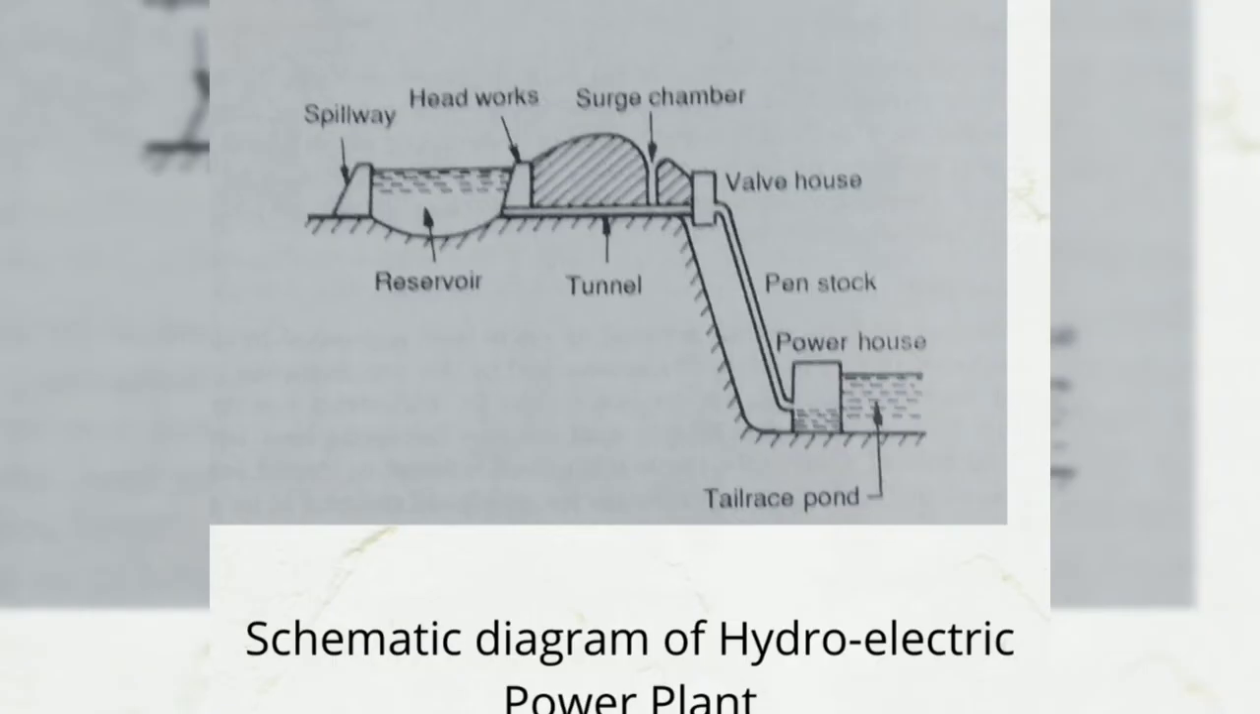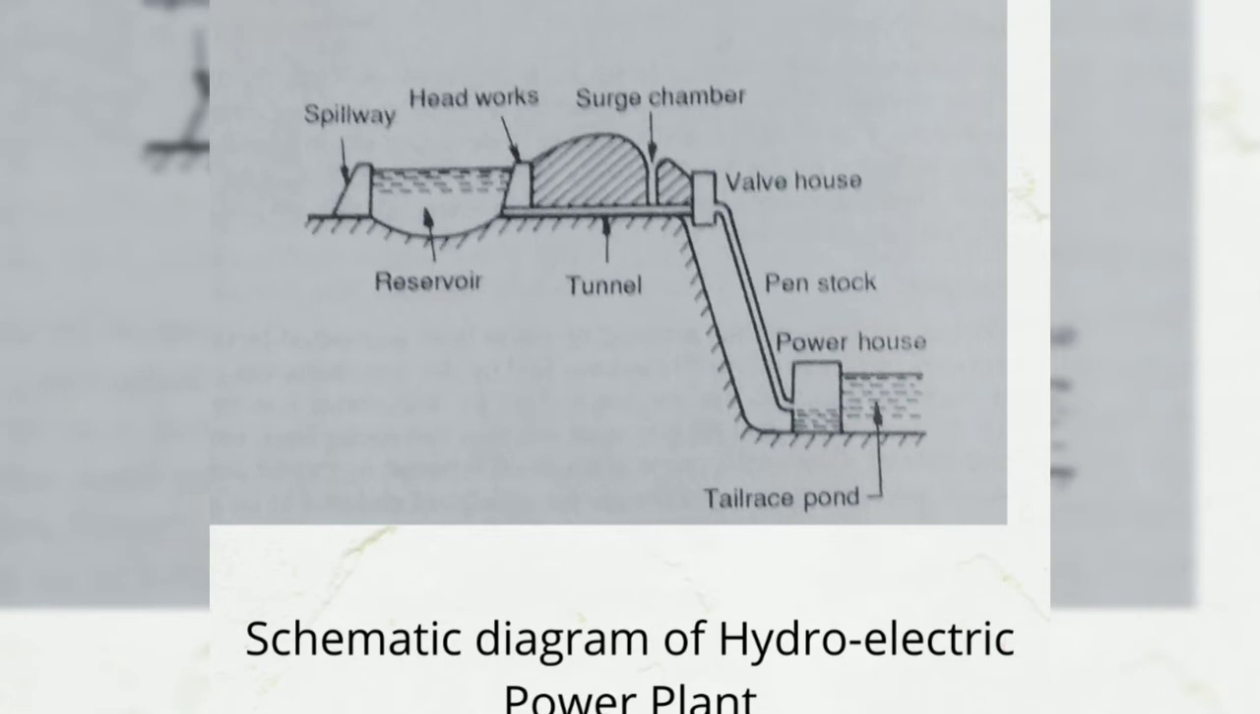First one, trash rack. It is to prevent entering of debris which might damage the wicket gates and turbine runner. Then forebay. It is an enlarged body of water just upstream of the penstock. Surge tanks. These are the large cylindrical tanks provided near the downstream end of the long penstock. Penstock, the pipe between surge tank and turbine. It is supported on anchor blocks.